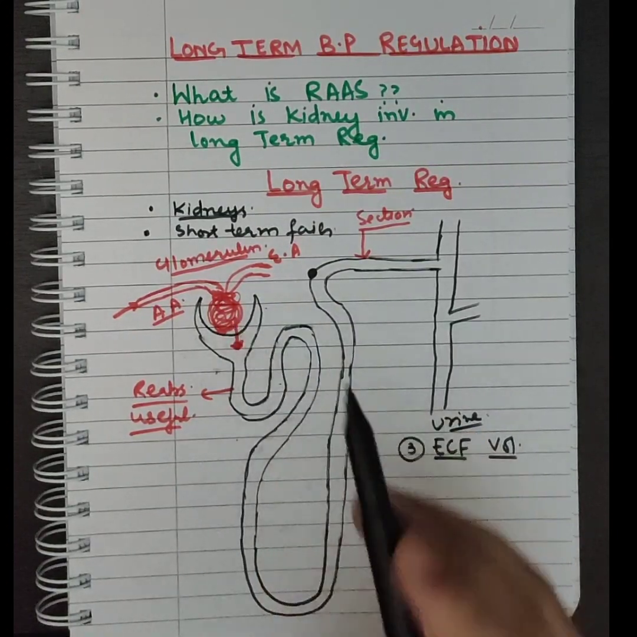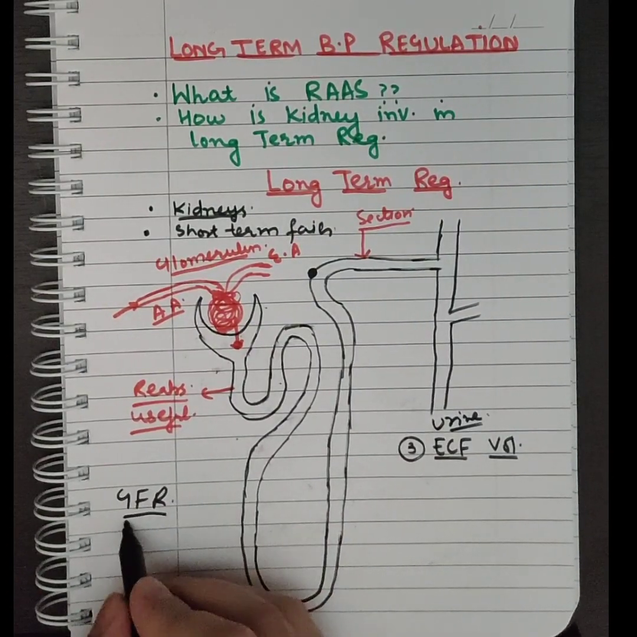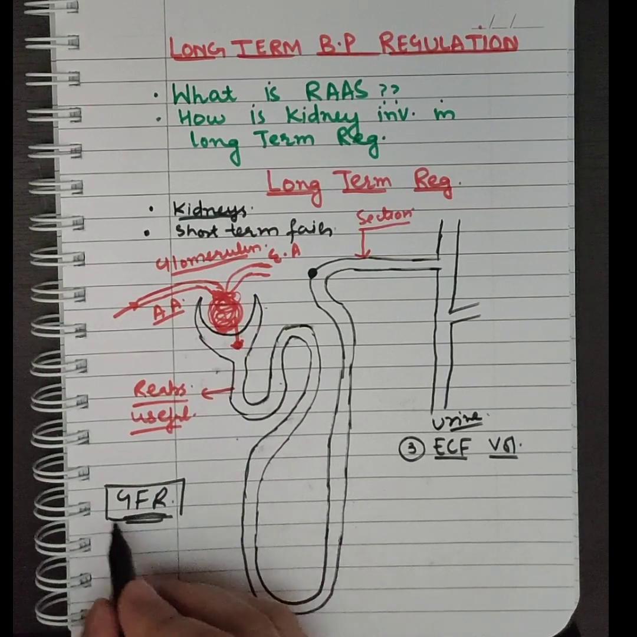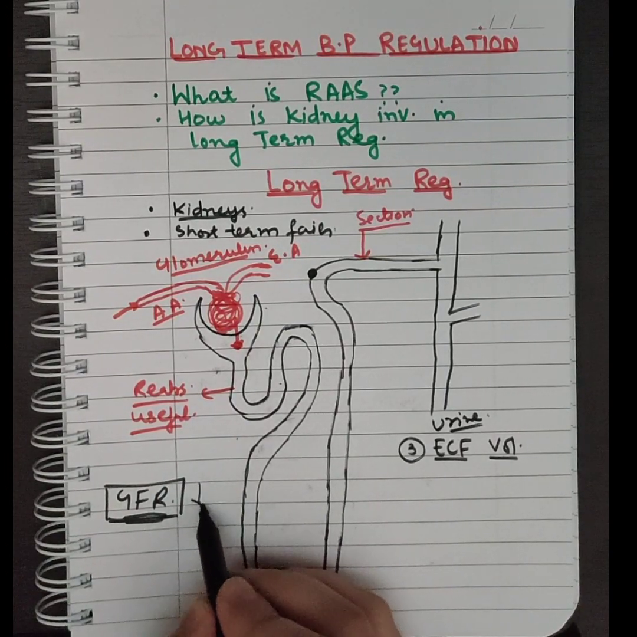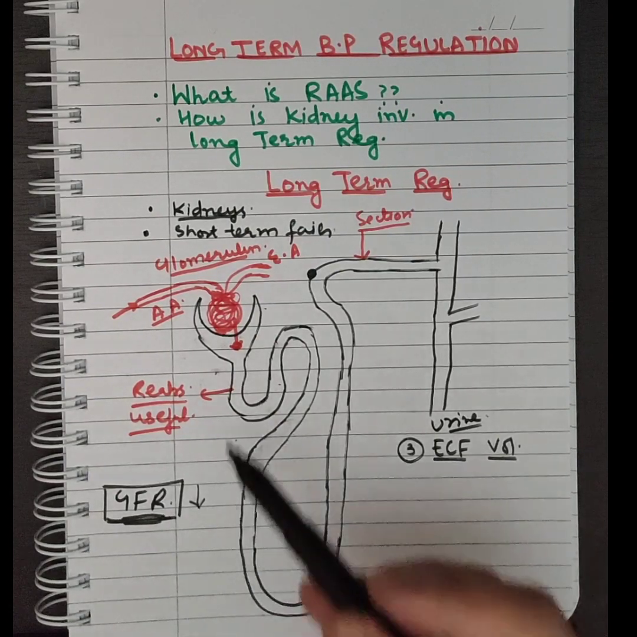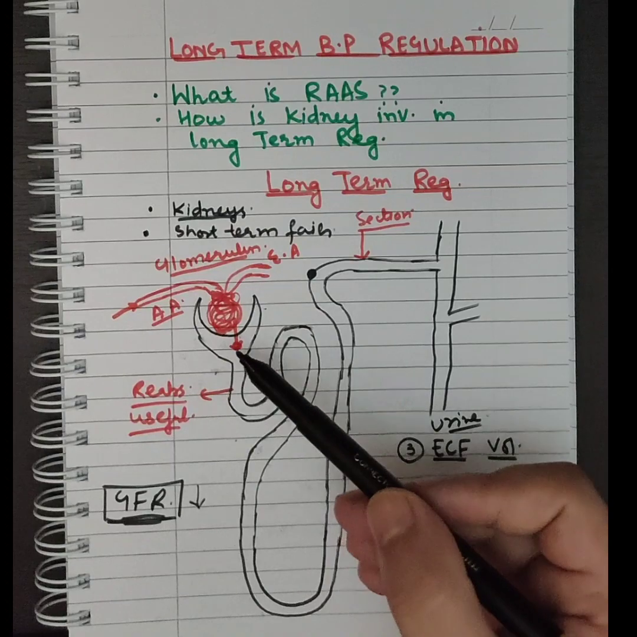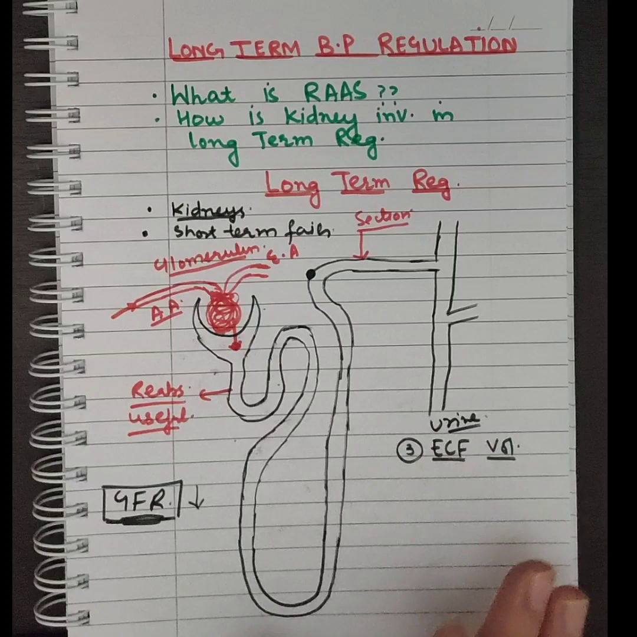And the filtration which happens at the glomerulus is known as GFR, glomerular filtration rate. I want you to remember this term: whenever blood pressure falls, it will cause a decrease in the GFR. And when GFR decreases, less filtrate will be formed, and accordingly the urine formed will be less. Okay? How the kidney works in long term blood pressure regulation, let's understand with the help of the RAAS system.